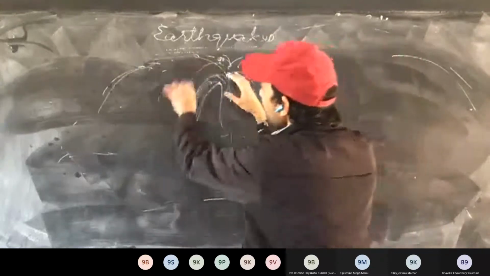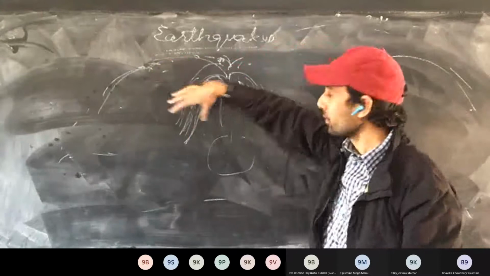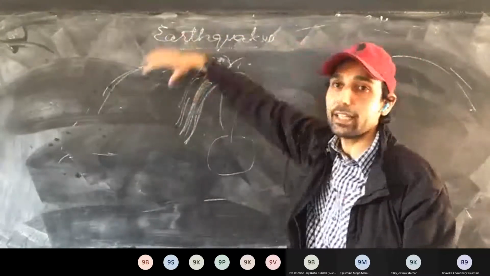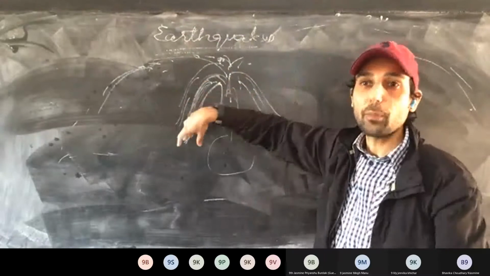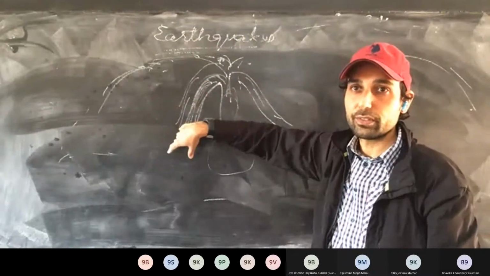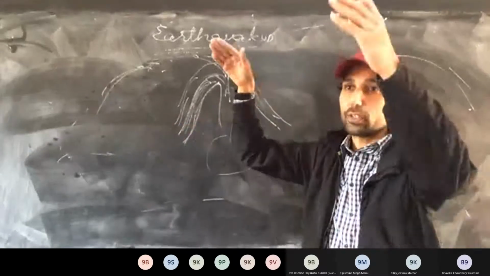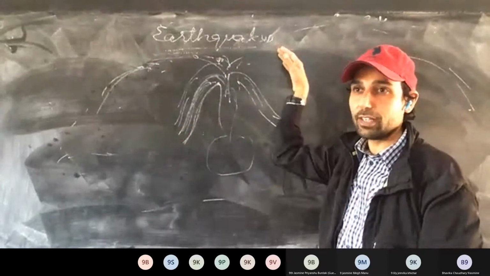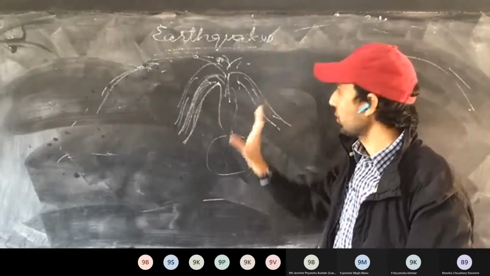Now the second layer, lava, will be formed. So this will continuously go. Whenever it erupts again, first the lava layer, then the ash layer, then the lava layer. So we have alternate layers of ash and lava. This is called a composite volcano or stratified volcano, that is, a layered volcano. We have ash layer, then lava layer, then ash layer, then lava layer. Okay.